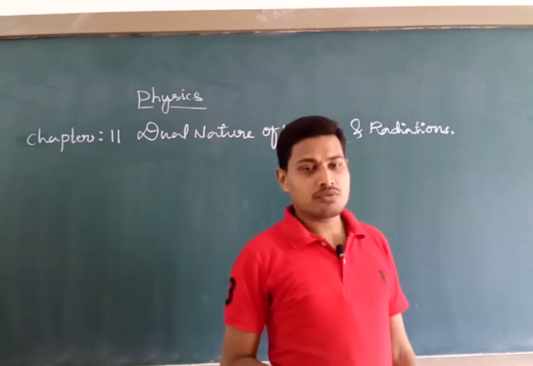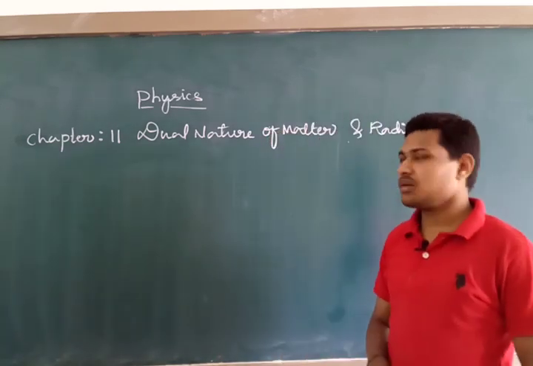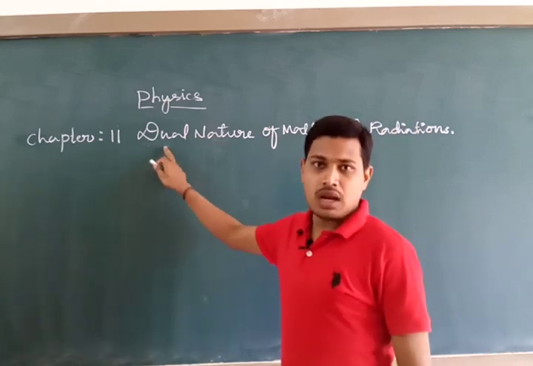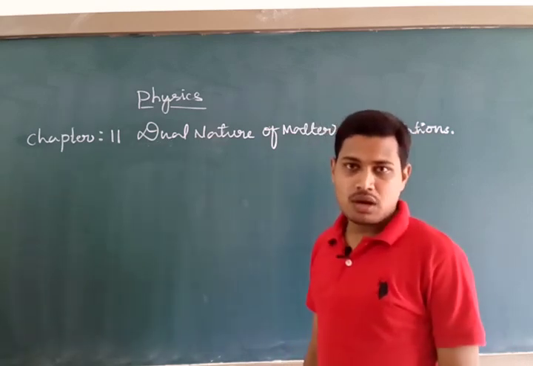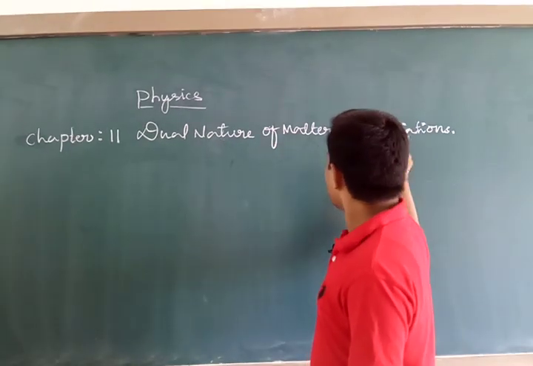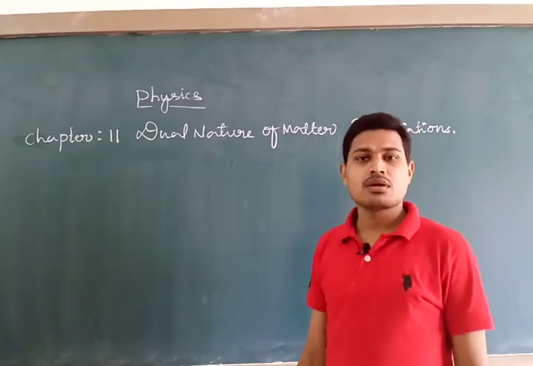See, if you look at the name of the topic, you have the word dual, and this word dual is used for matter and for radiation.